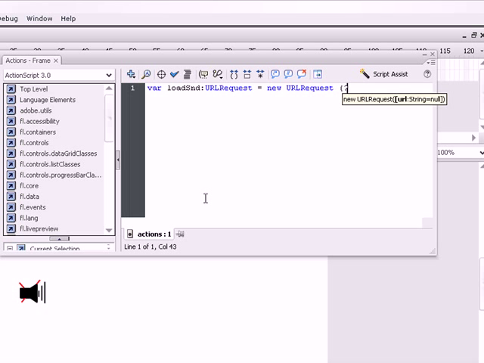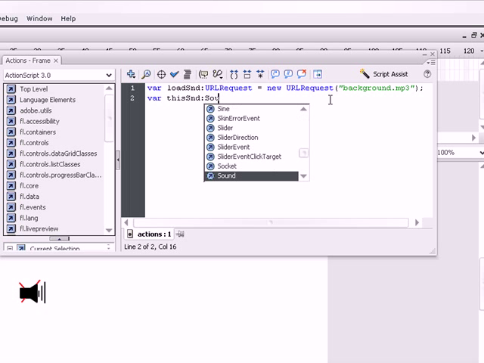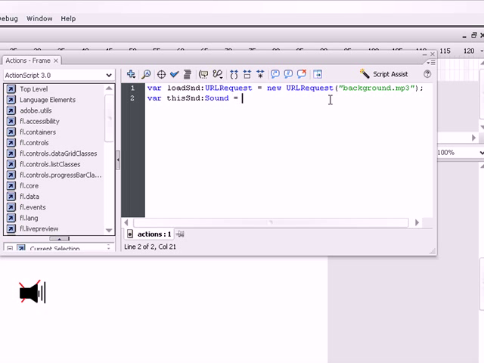And now in this, let's put the name of the sound. I'll call it background.mp3. Okay, semicolon. Now create another var named var this snd, Sound, equals new Sound.